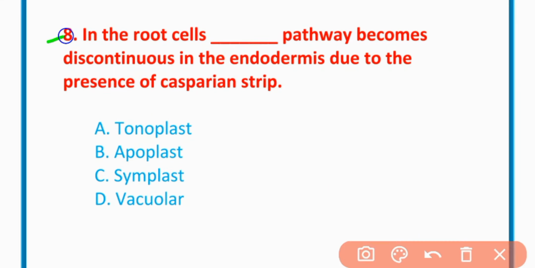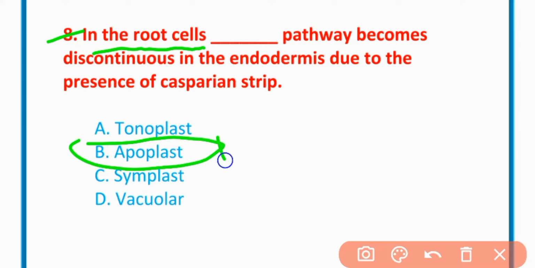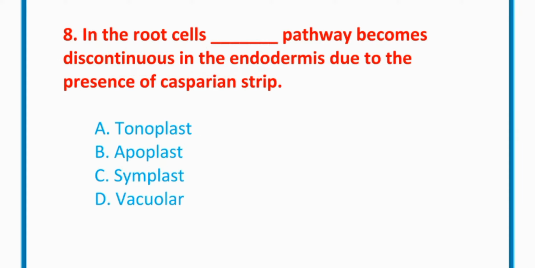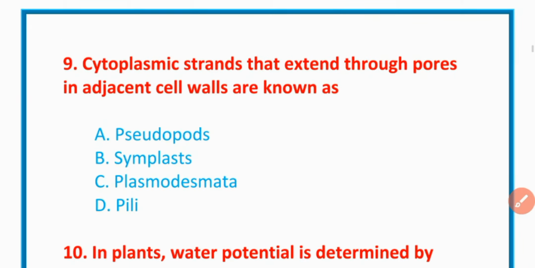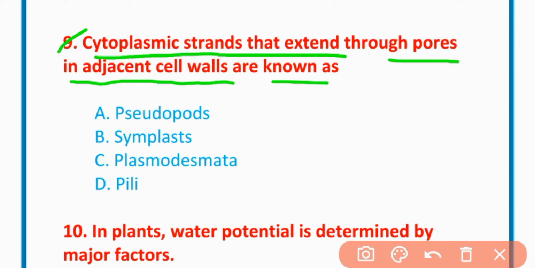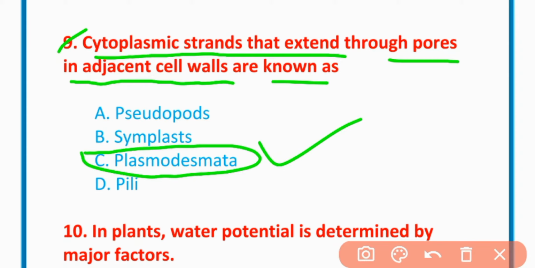MCQ number 8. In root cells, the apoplast pathway becomes discontinuous in the endodermis due to the presence of Casparian strips. Option B is correct. MCQ number 9. Cytoplasmic strands that extend through pores in adjacent cell walls are known as plasmodesmata. Option C is correct.